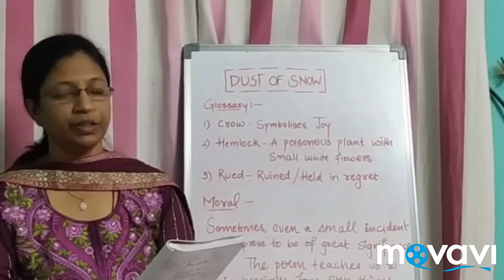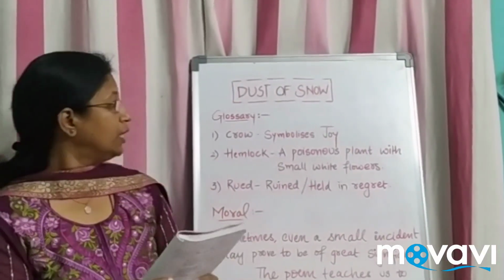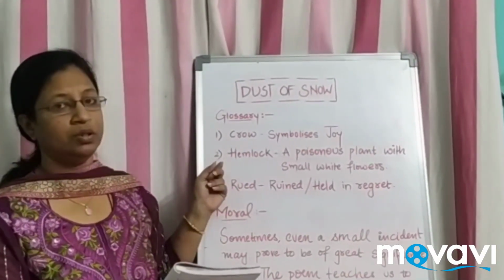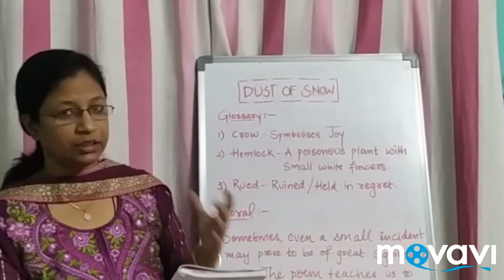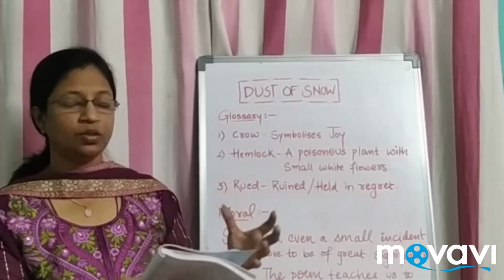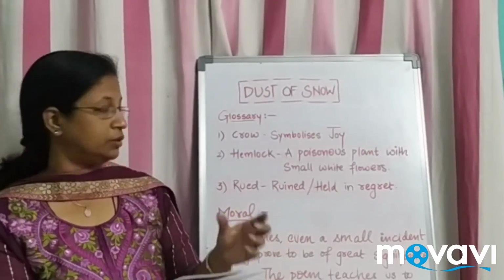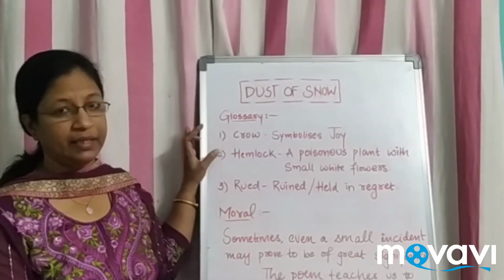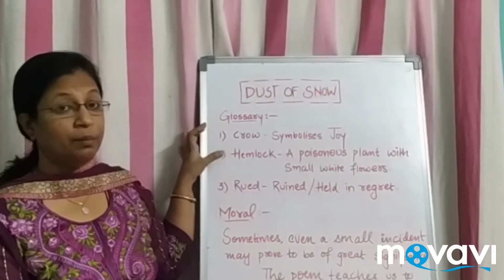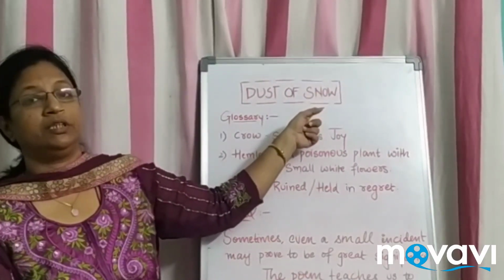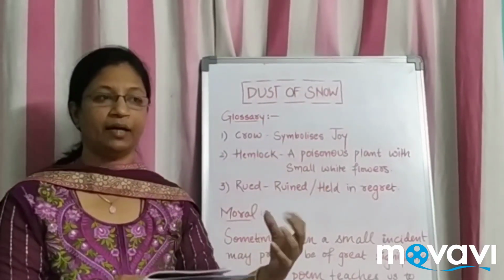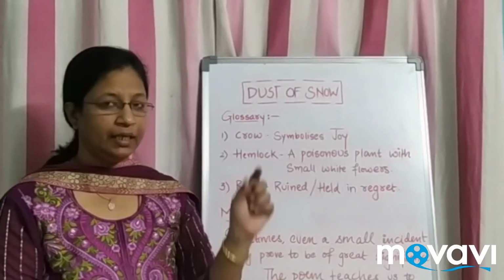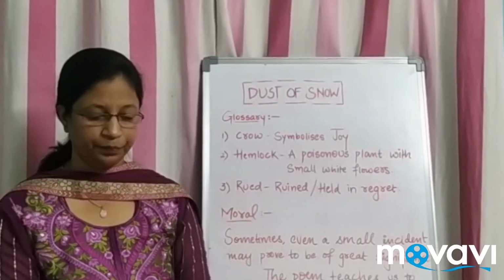He has taken two words here, crow and hemlock, which give you a negative feeling. Crow is not that beautiful, it is a black one, and hemlock is a poisonous tree. It's not giving you a positive feeling. But the snow is giving you a positive one, the white one, the pleasure you have when you see it. Now see the combinations he has given here.